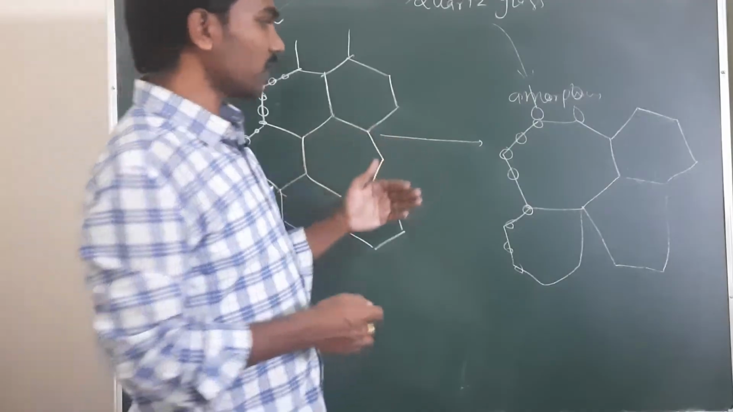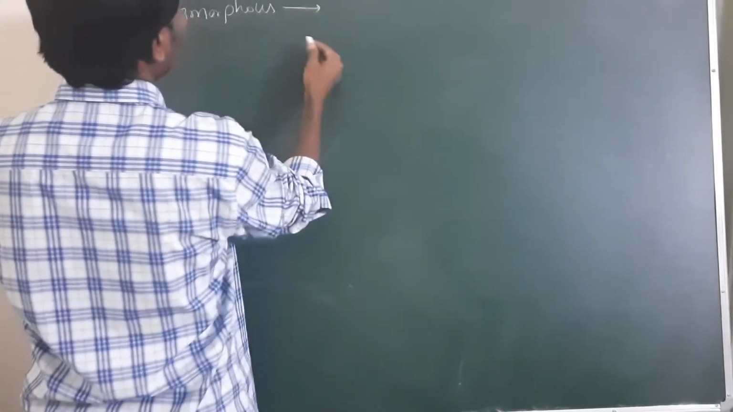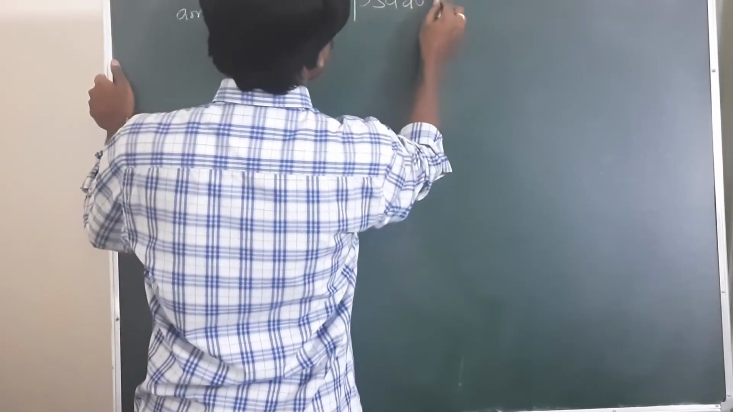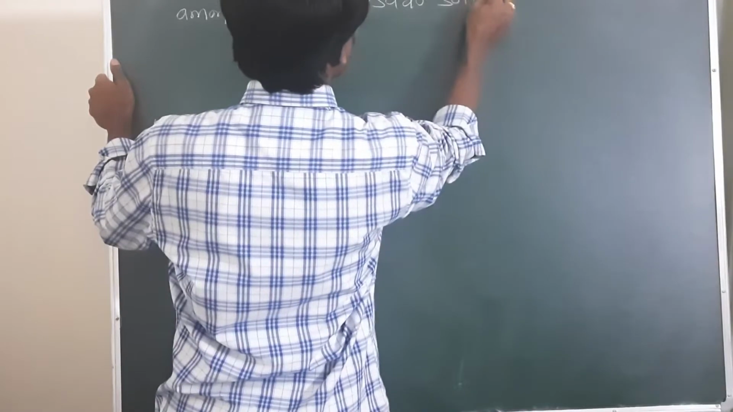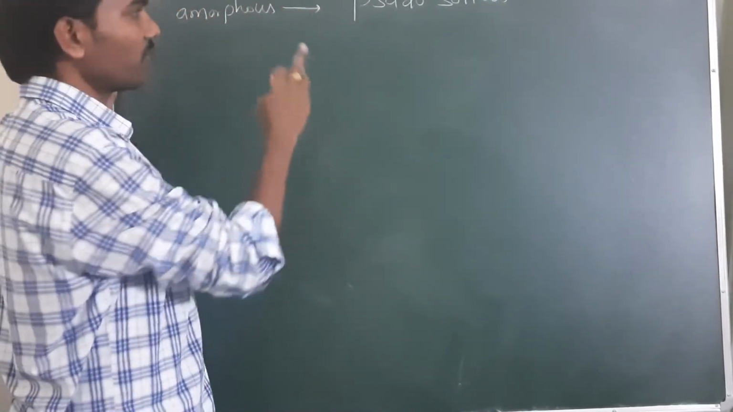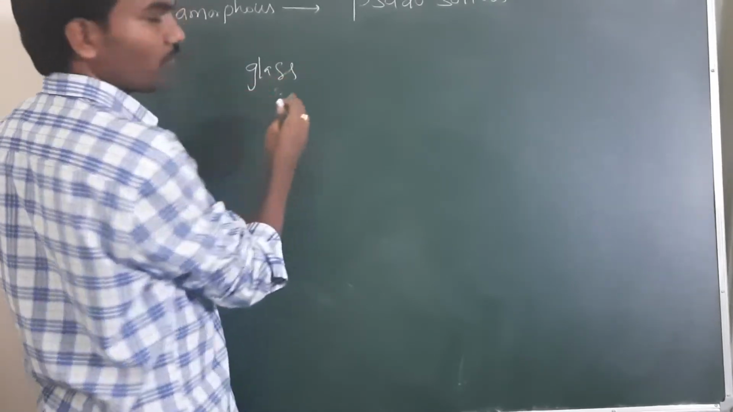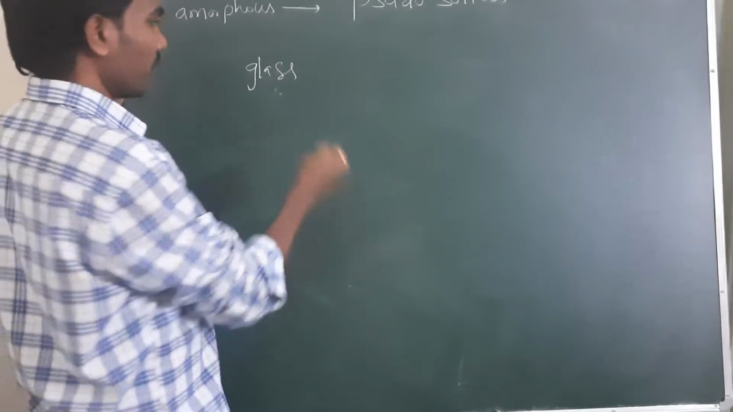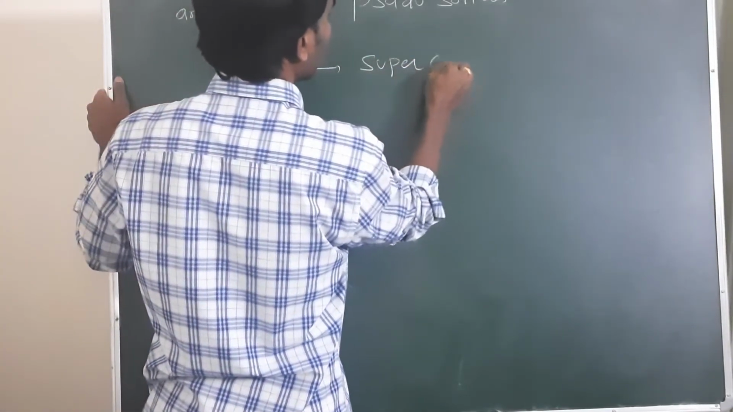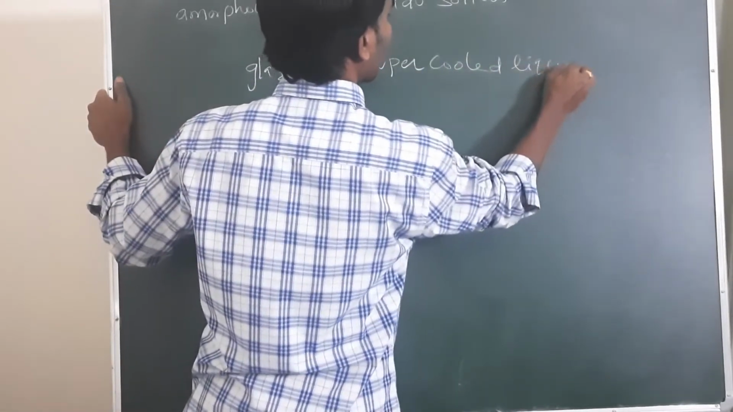So this amorphous substance is called pseudo solid. They are not actual solids, they will behave like a solid, so that's why we call them pseudo solids. And here this glass, from quartz to quartz glass, that glass is called what? Super cooled liquid. That glass is called super cooled liquid.